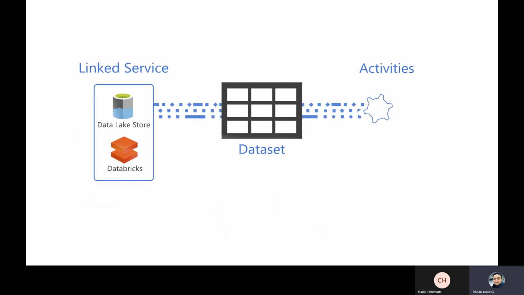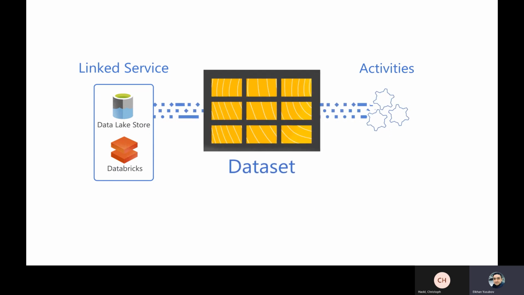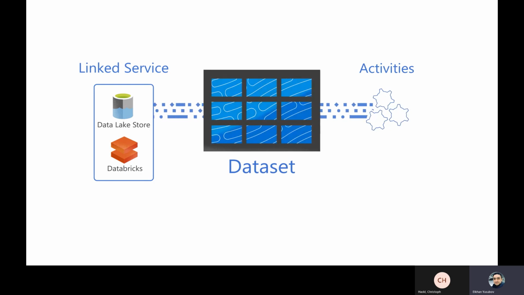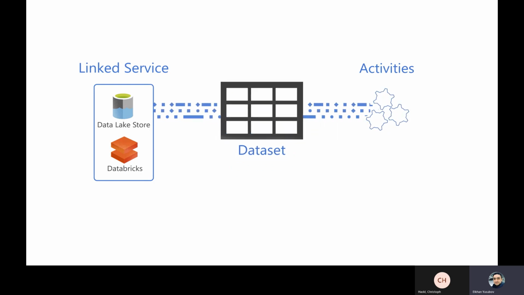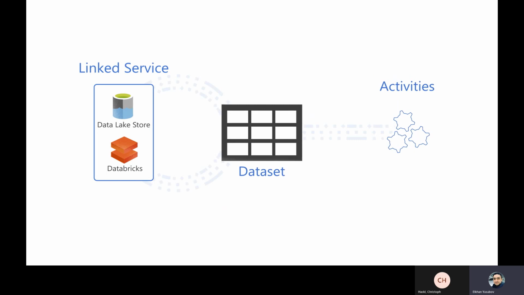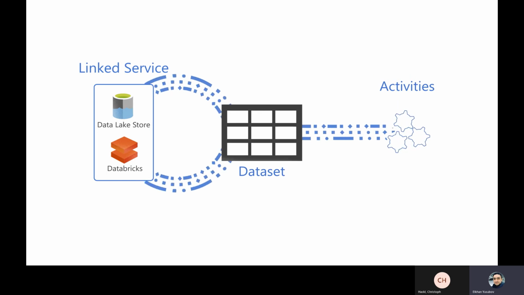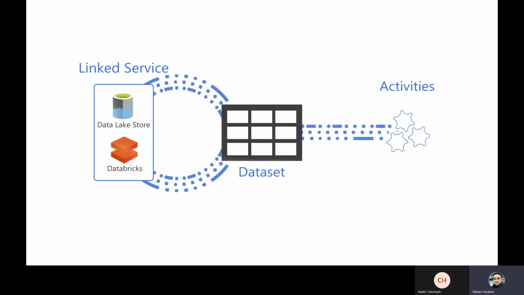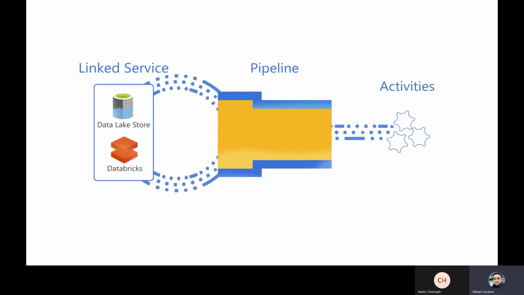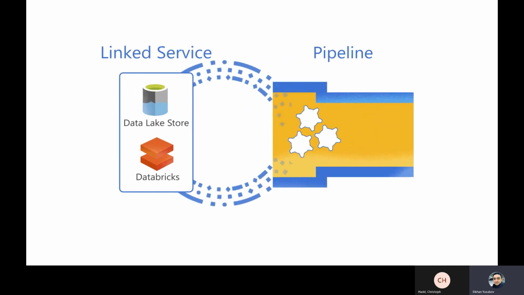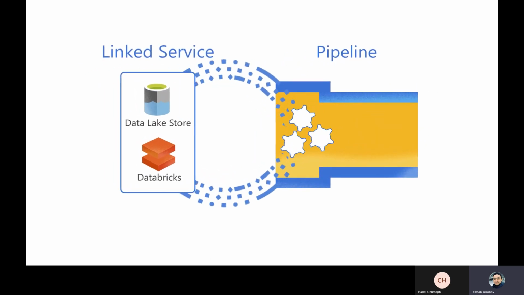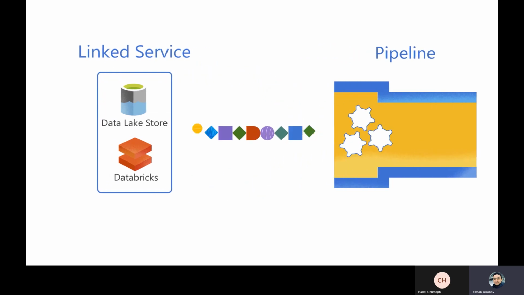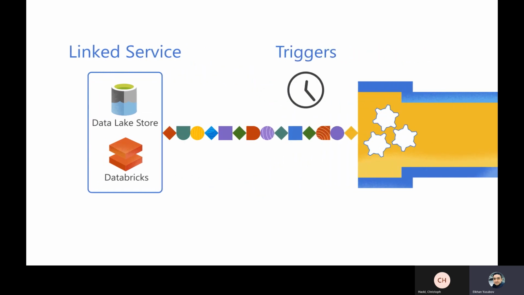Data typically flows from the datasets within a linked service into activities. Activities enable you to perform an action on the data, such as copying the data or using the data in a compute resource. You can have one activity, but it is typical that you perform multiple activities on the data. These are grouped together in a component known as a pipeline. The pipeline allows you to manage the activities as a set, instead of each one individually. You deploy and schedule the pipeline, instead of the activities independently.